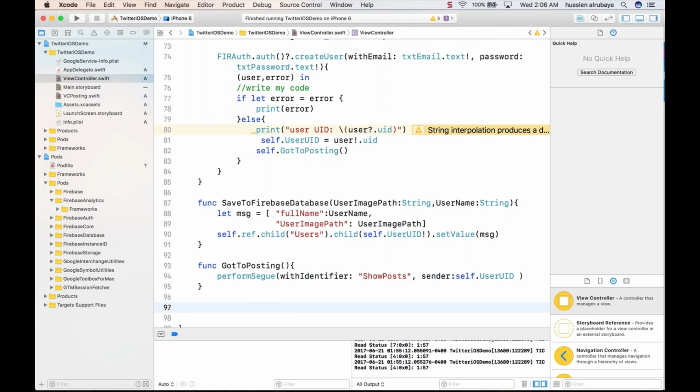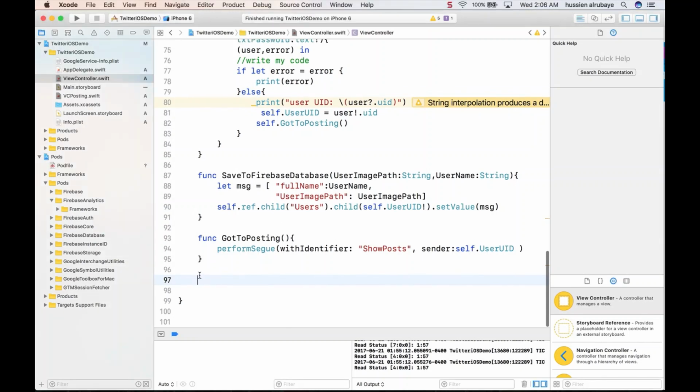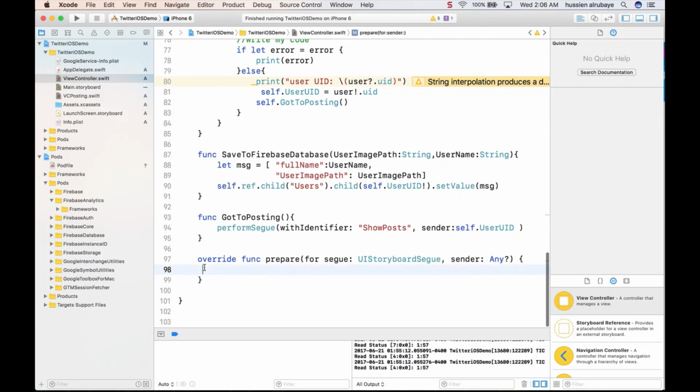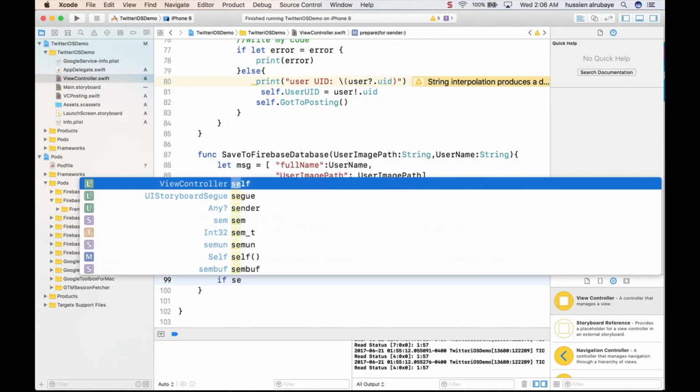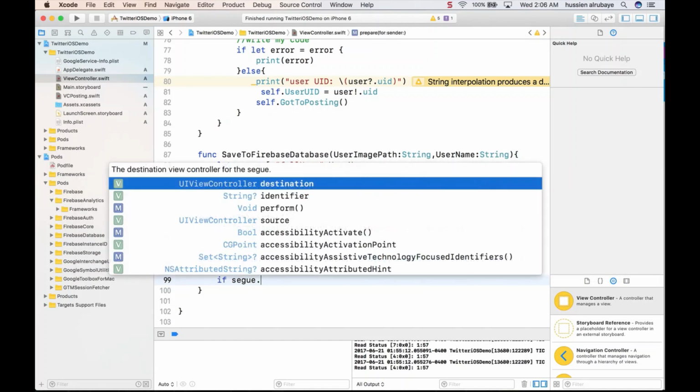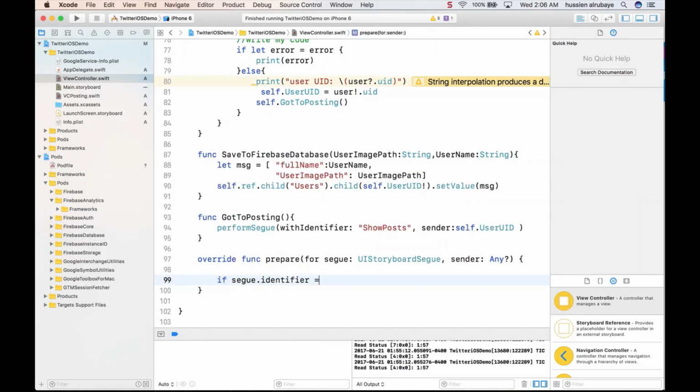So here, you know what you have to do. There's a method you need to override and implement, which is prepare, and it will be called automatically. This method has specific things that I think we already did. We say, hey, if the segue.identifier is equal to that one, because maybe this one will be called from more than one segue. So I identify if it is this one, I want you to do a specific process.